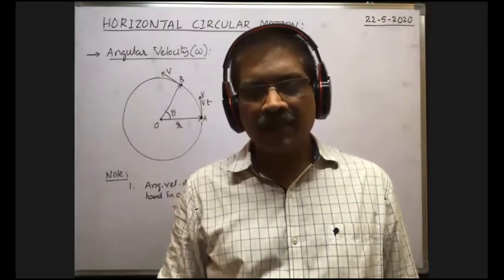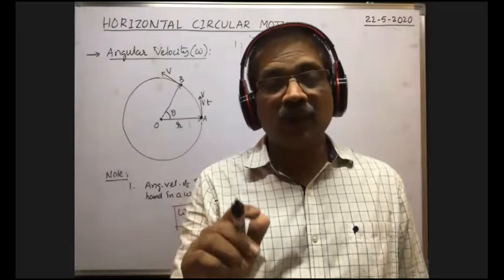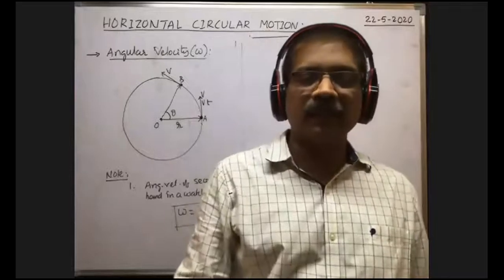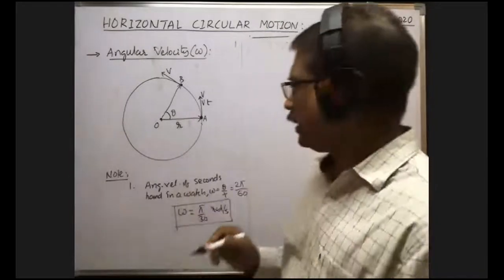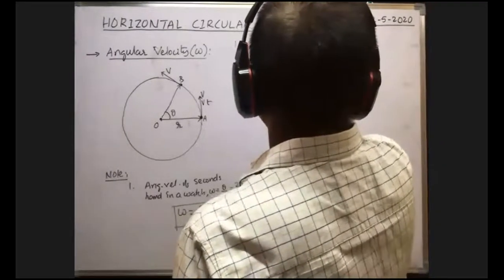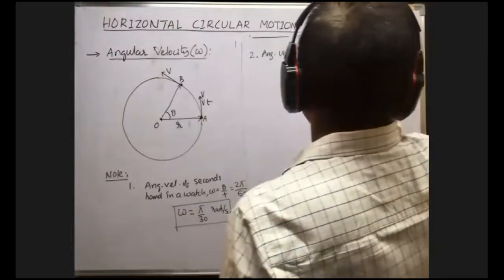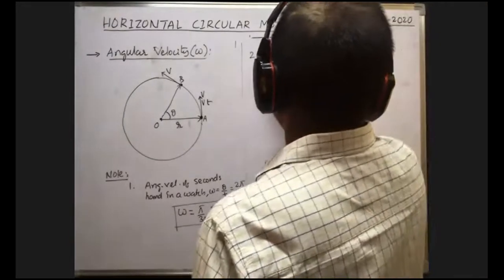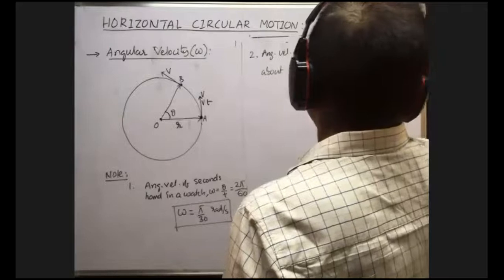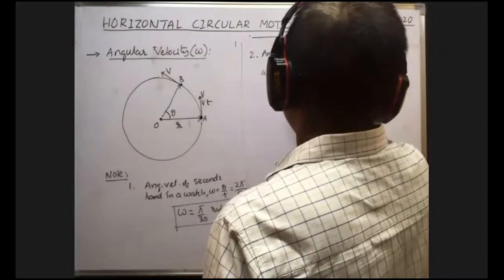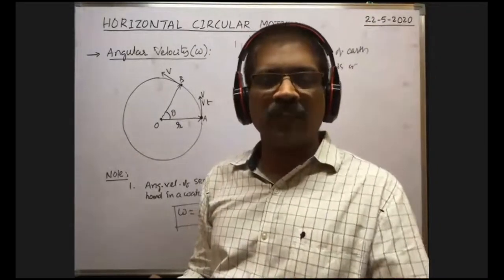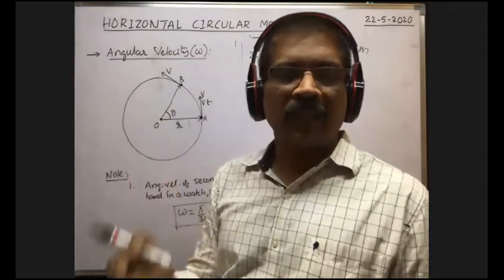365 days. Time taken by the earth to complete one rotation about its own axis is 24 hours. Around the sun, 365 days. Okay. So second one, angular velocity of rotation of the earth about its own axis or polar axis. Because earth rotates about an axis passing through two poles of the earth. Okay, very good. That's why that is called polar axis.